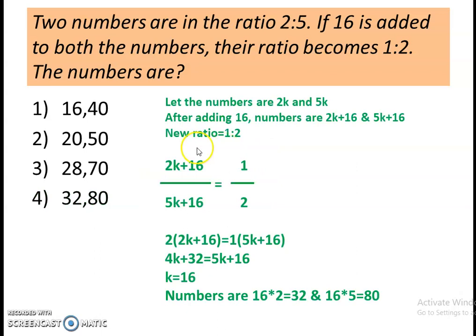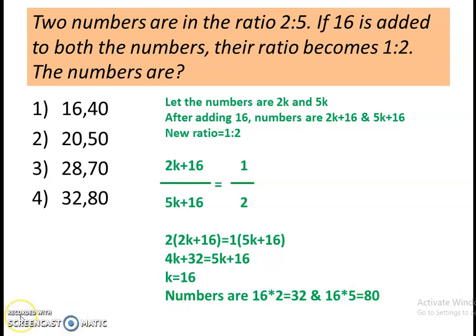We can solve the same question like this also. We can assume numbers are 2k and 5k because ratio is given 2:5, and after adding 16, numbers are 2k plus 16 and 5k plus 16. After adding 16, ratio becomes 1 is to 2, right? So when we cross multiply, value of k is 16, so numbers are twice of 16, 32, and 5 times of 16 is 80. So right option is 32 and 80. So in this way also you can get the right answer.